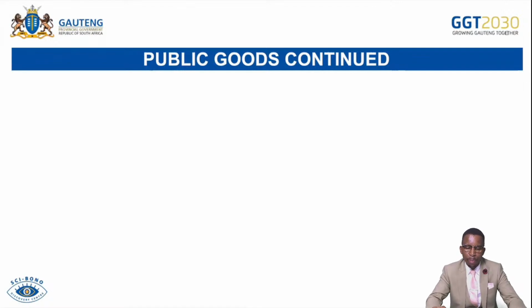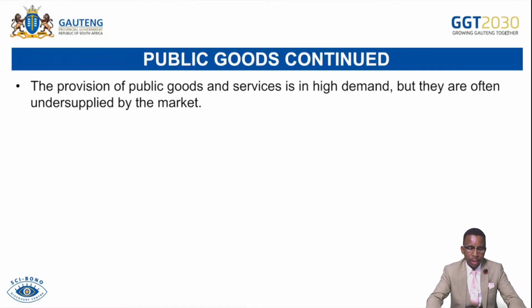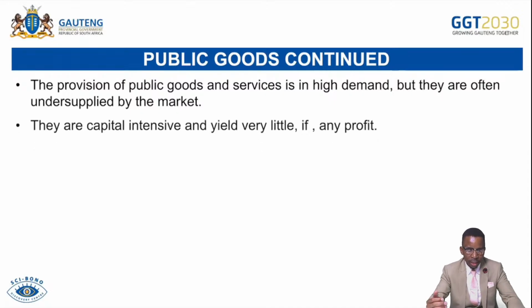So we are continuing with the public goods and services. In there, the provision of public goods and services is in high demand, but they are often undersupplied by the market. So we know that public goods and services are highly desired for the wellness of the society and our communities. However, the market is underrating these goods and services, so they are then supplied by the government. They are capital intensive and yield very little, if any, profit. So they tend to be not profitable to businesses because some people do not pay for them.